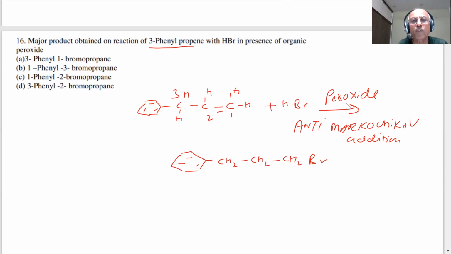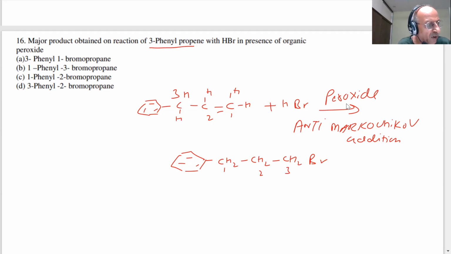The H will go to less hydrogens and Br will go to that which contains more hydrogen. Then what is the answer? 1-phenyl 3-bromopropane.